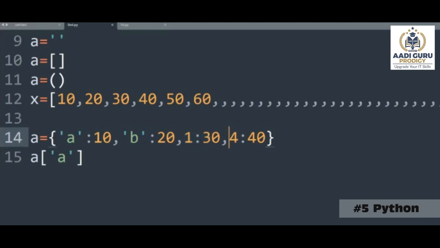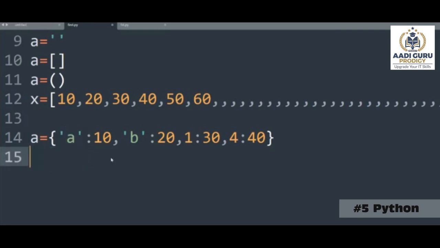Now, whenever you want any item, let's say I want 30. So 30 is my actual data. If you want 30, you have to call with this name. If you want 20, you have to call with this name. If you want 40, you have to call with this name. So these are the keys. So why are we using keys? Because a dictionary is a concept where data can be stored in the form of keys and values. When compared to a list, where we follow the indexing approach, here we don't want to use any indexing. Instead of indexing, we can create our own keys.